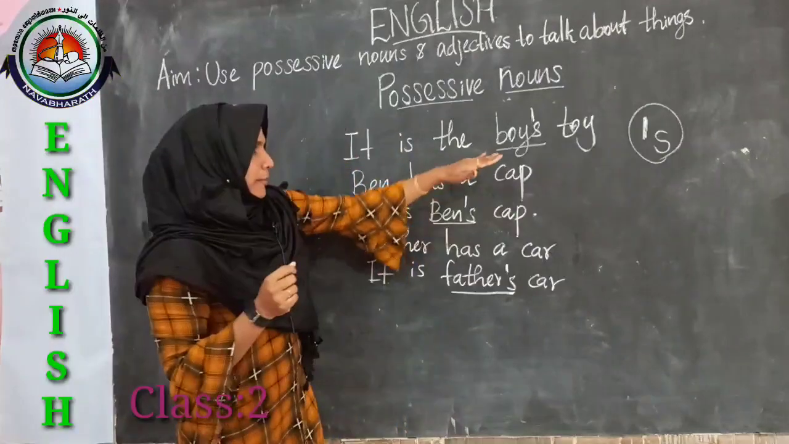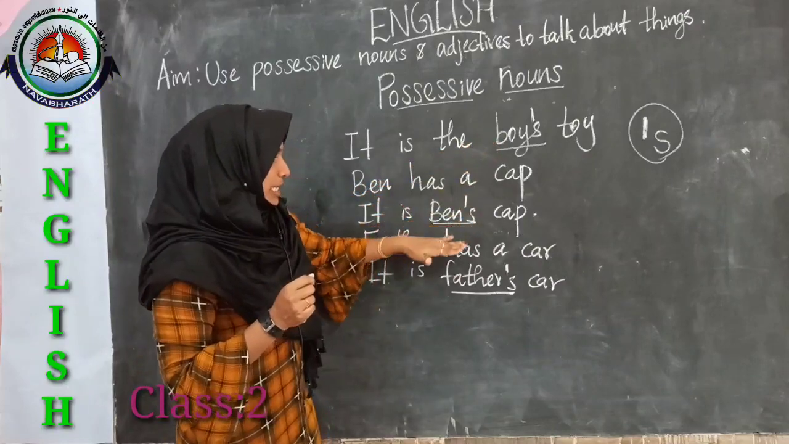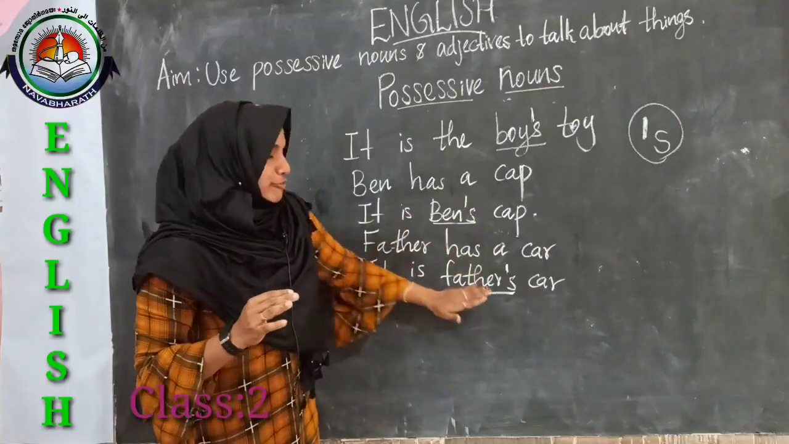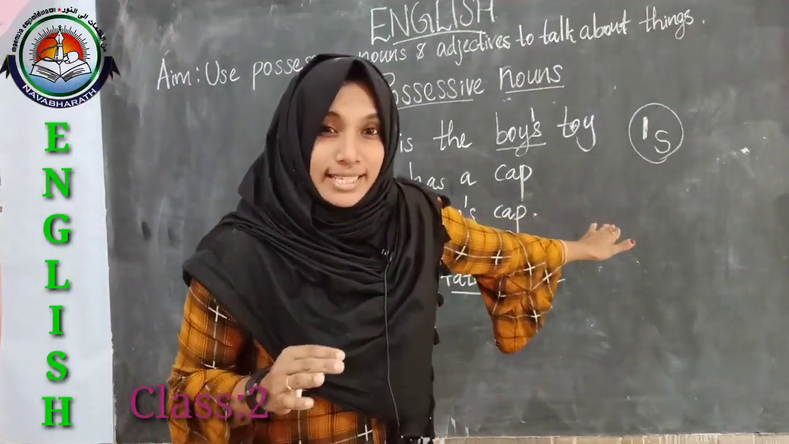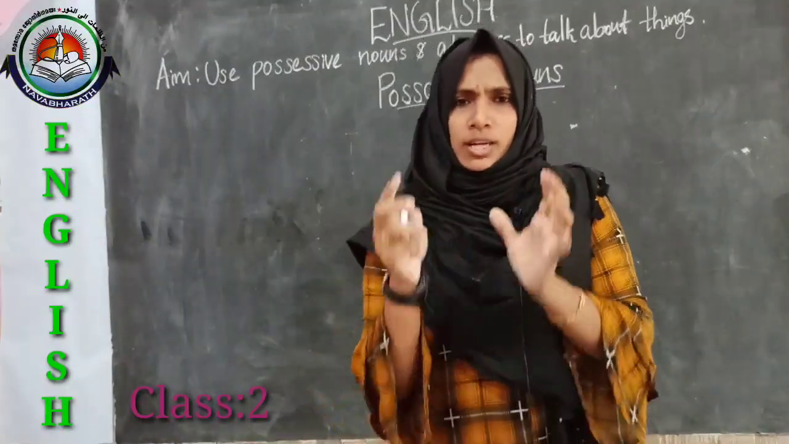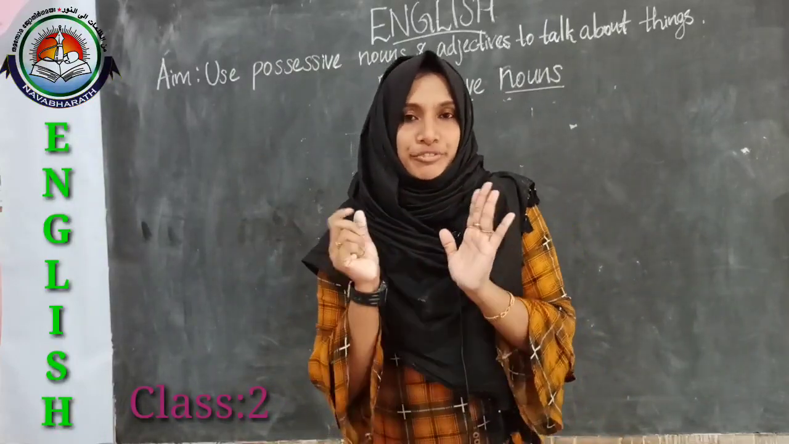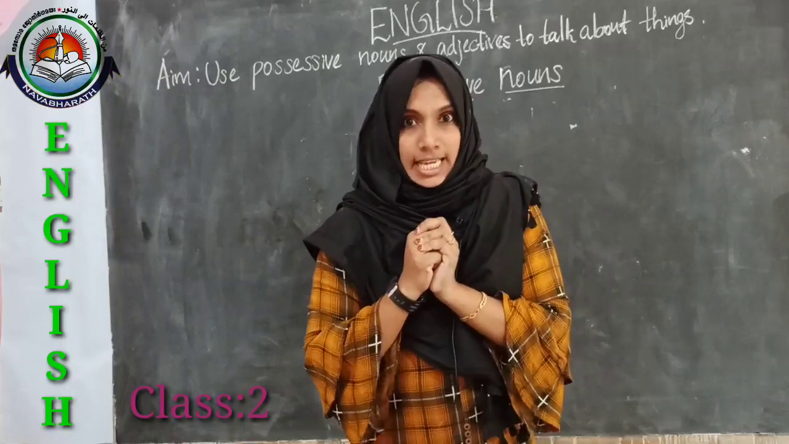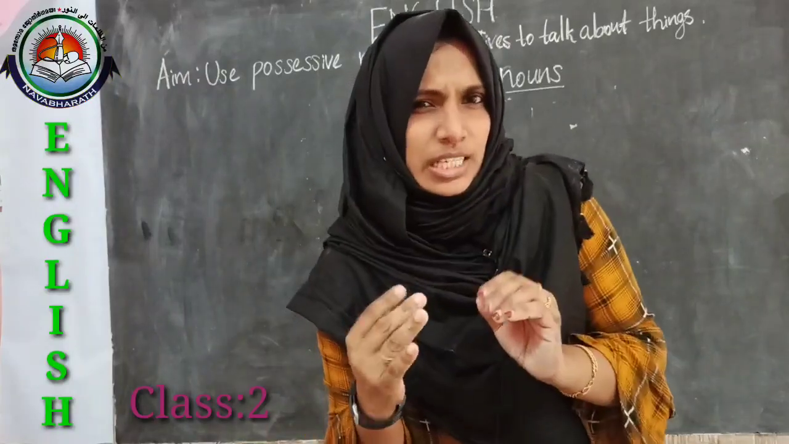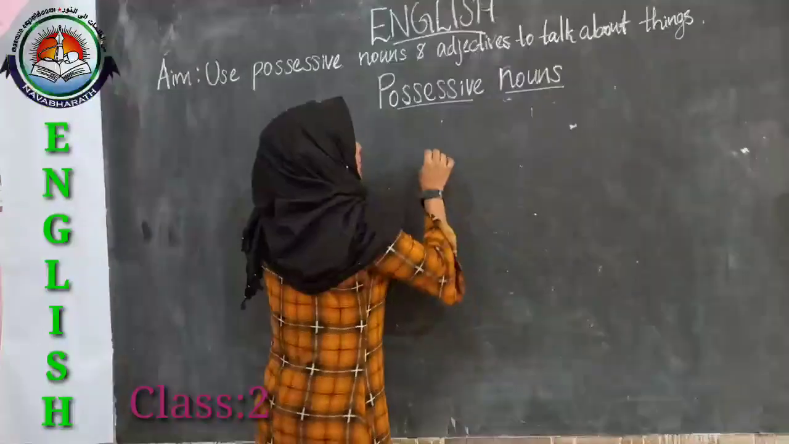Here, see the words ma'am underlined. All these words are singular nouns. Here, boy, Ben, father. These all are in singular form. So, if you want to make a singular possessive noun, we have to put apostrophe S. Ma'am will show you some examples for these singular possessive nouns. Say with me this word, singular possessive nouns. The word boy.